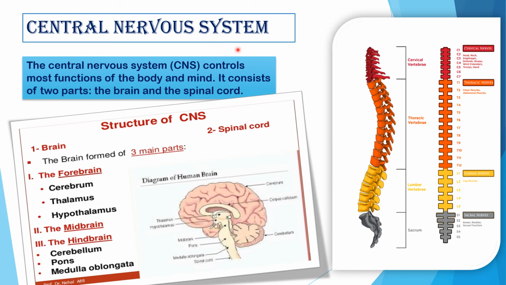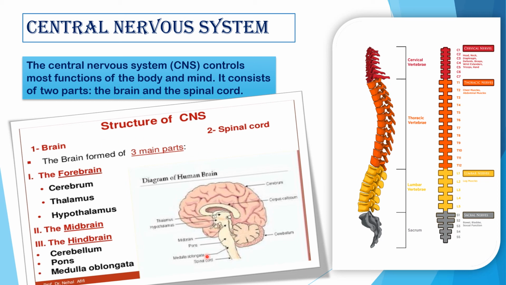Now CNS or central nervous system controls most functions of the body and mind. It consists of 2 parts, the brain and the spinal cord. The large expanded and tubular portions of the nervous system, that is brain and spinal cord, which lie within the craniovertebral axis, form the structure system called central nervous system or CNS. We all know that CNS consists of brain and spinal cord.